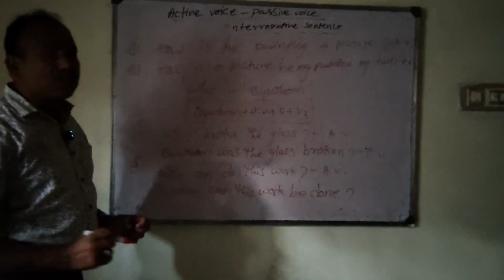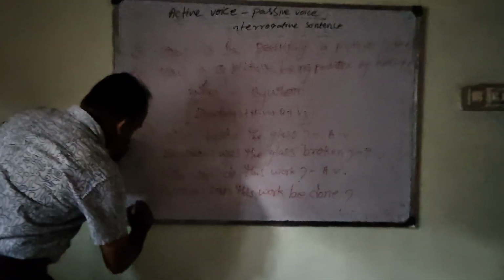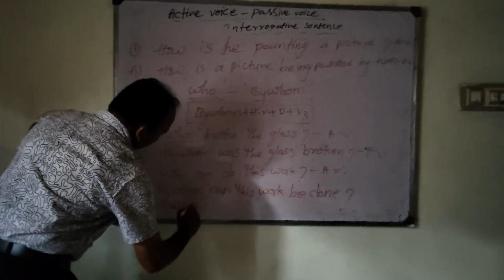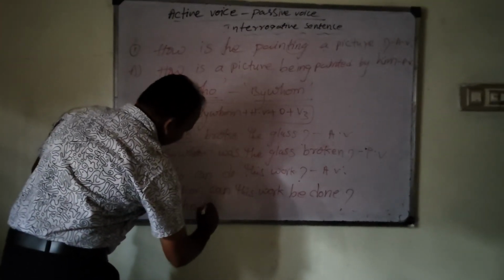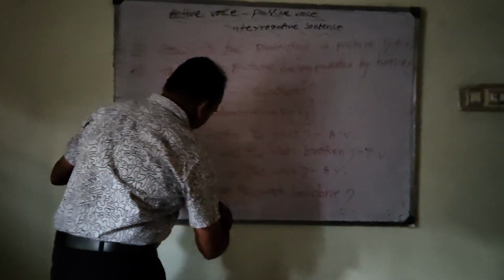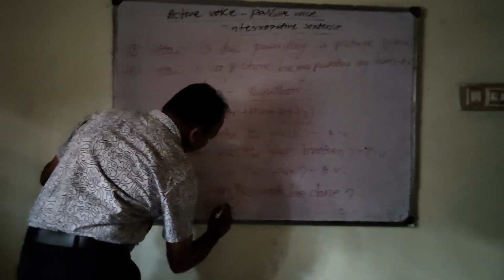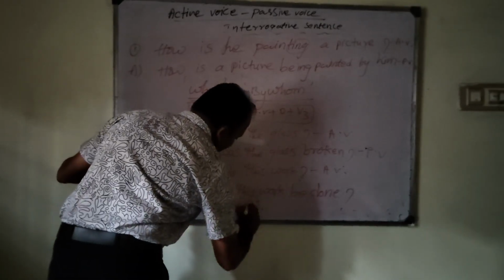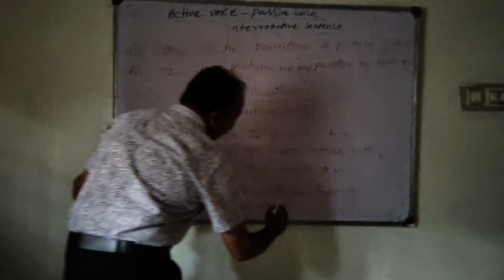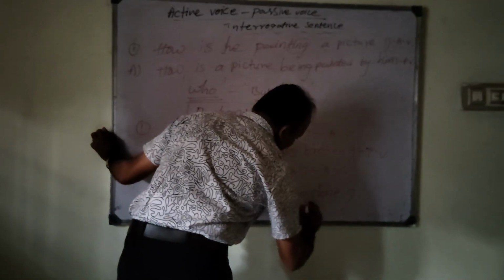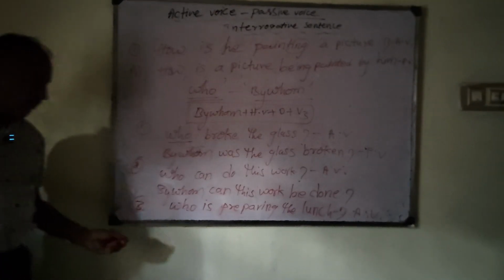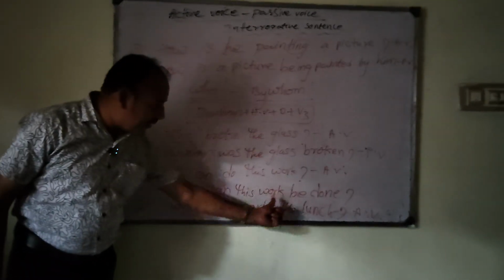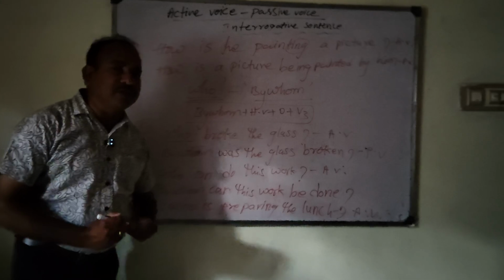So I will give one more question for homework. Write down. Yes, who is preparing the lunch? It is a question word. It is in active voice. What is the passive form of this? Yes, I think it is visible. So who is preparing the lunch? What is the passive form of this question?